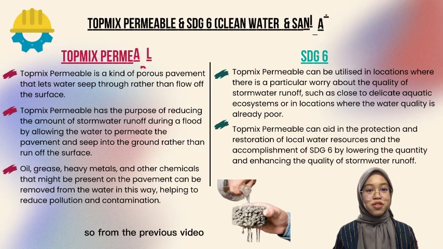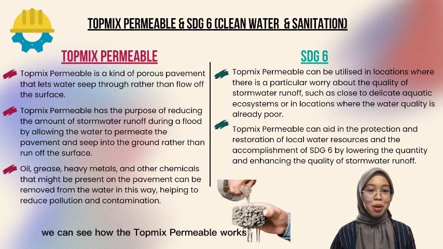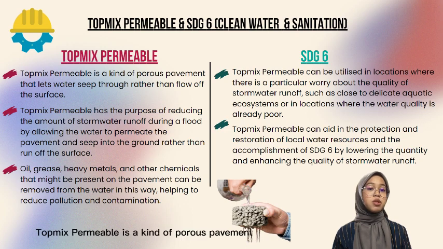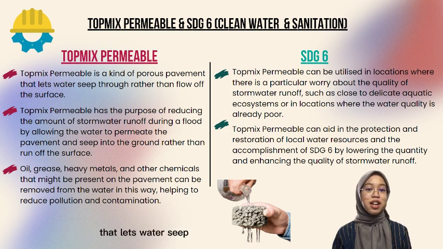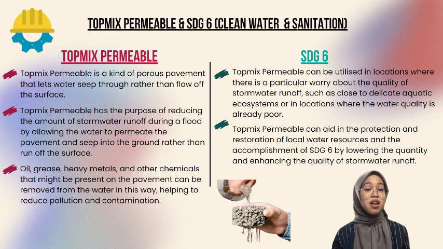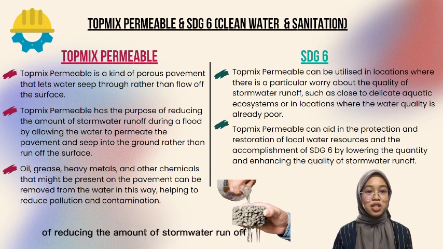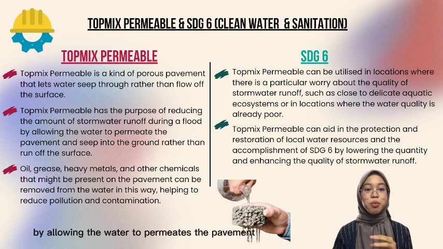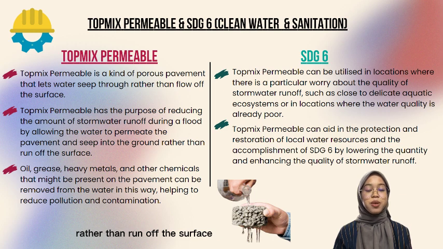So, from the previous video, we can see how the top is permeable works. Now, I will explain that function in more detail. Top is permeable is a kind of porous pavement that lets water seep through rather than flow off the surface. It has the purpose of reducing the amount of stormwater runoff during a flood by allowing the water to permeate the pavement and seep into the ground rather than run off the surface.